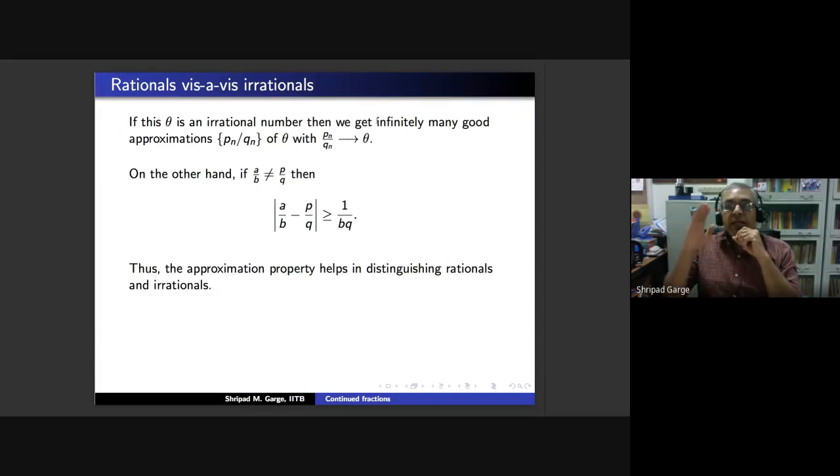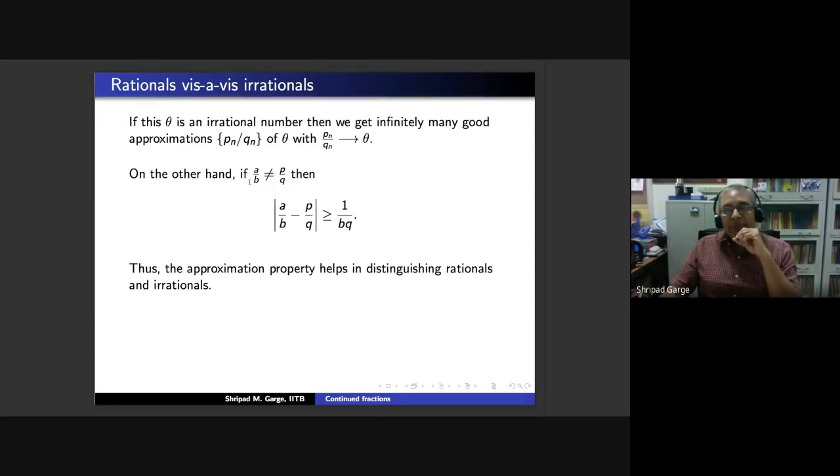So you have infinitely many rationals with the property that |theta minus P by Q| is less than 1 upon Q square, and these are distinct. You will also have that Pn by Qn converges to theta automatically from these being infinitely many rational numbers. That is the property for real numbers which are not rational.